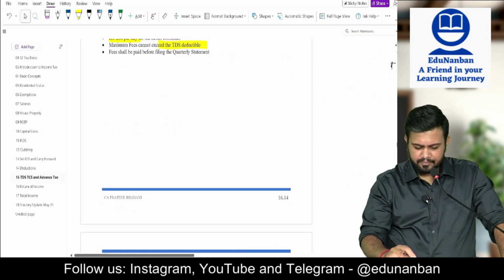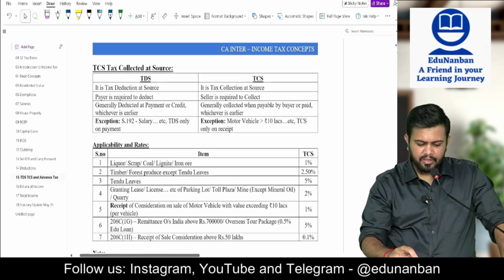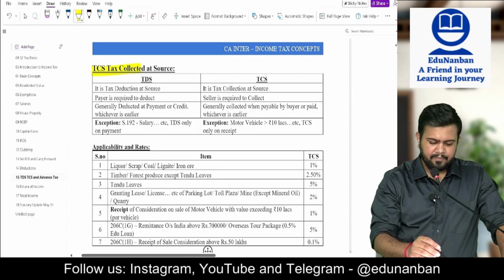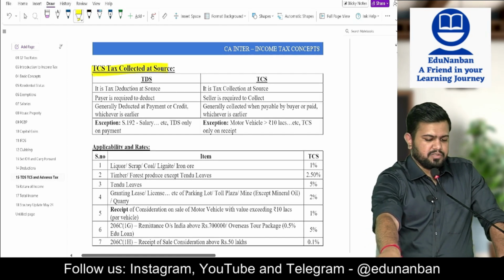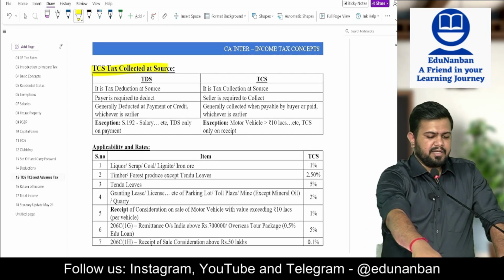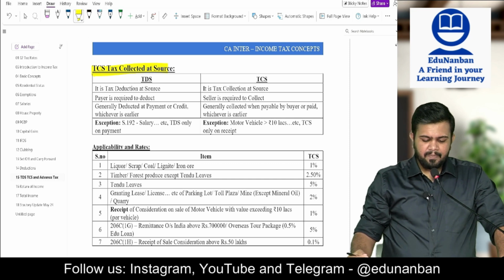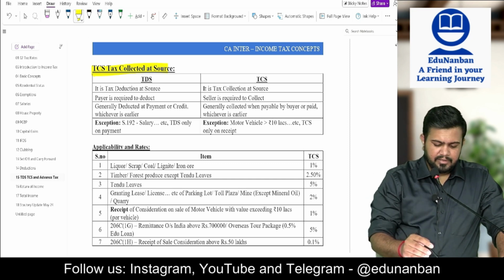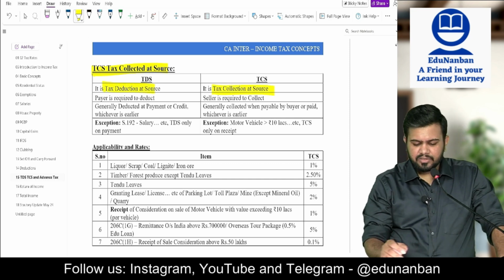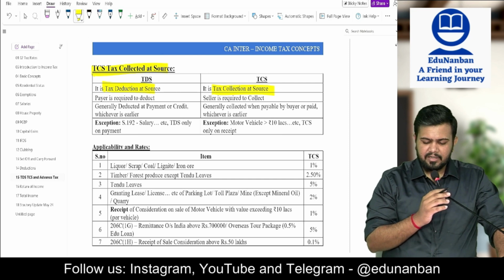Okay. Next. Now let's come to TCS, tax collected at source. First we were seeing tax deduction at source. Now we will see tax collection at source. So TDS stands for tax deduction at source. TCS stands for tax collection at source.